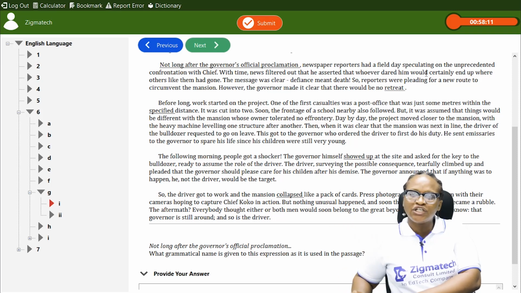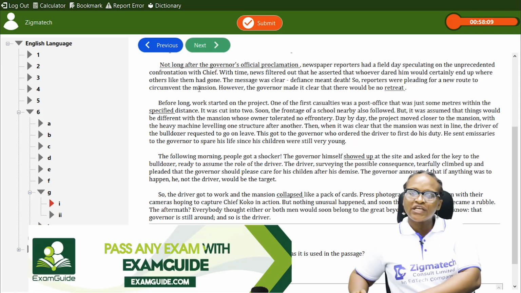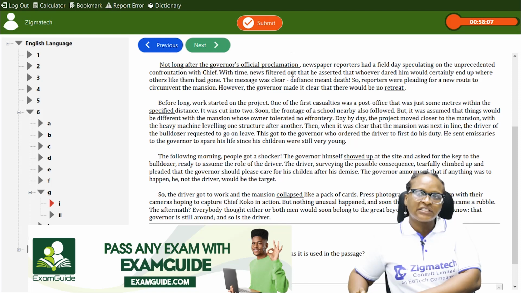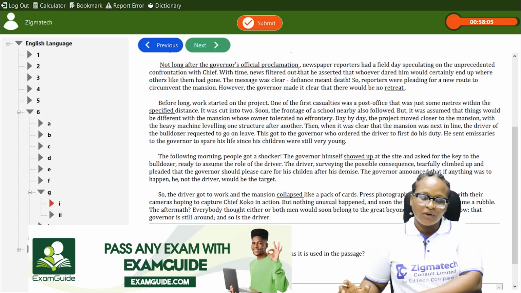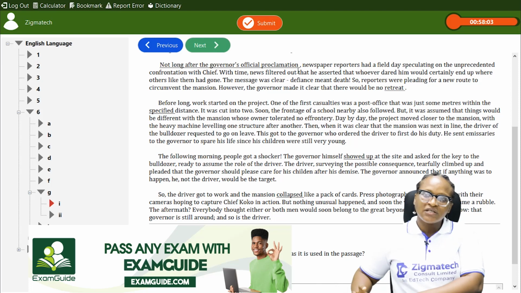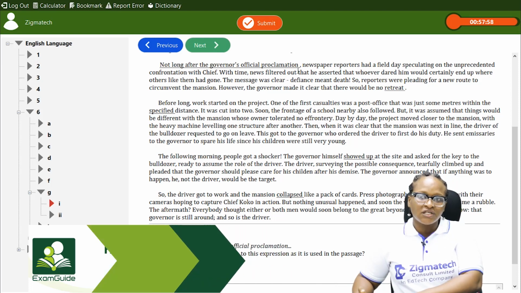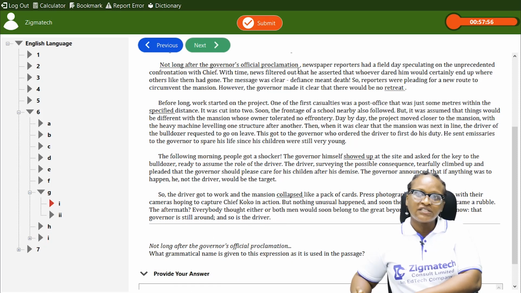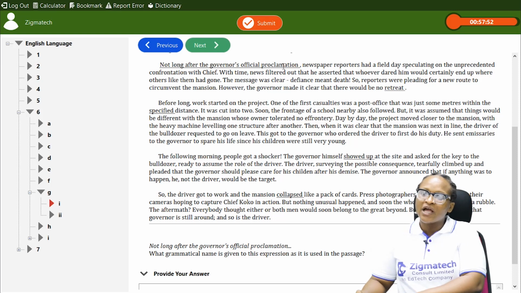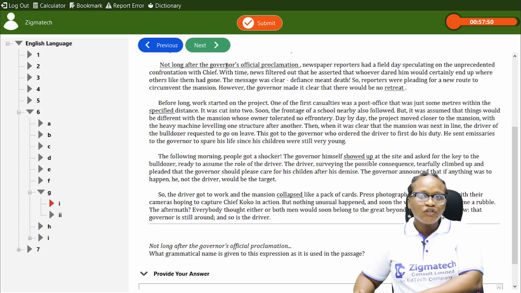Okay, that's all. We don't need all the long sentences. So looking at this sentence, this is our fronted adverbial. Just like I told us, sometimes the adverbs could start a sentence, sometimes it could be at the end of the sentence. So you must take that into cognizance. So this is a fronted adverbial, and this is an adverbial phrase of time. Why do I say so? There is no verb here.